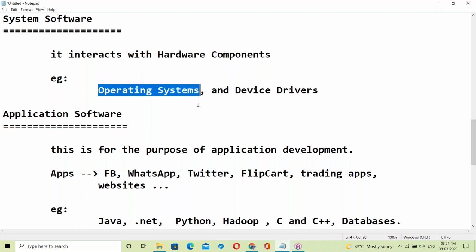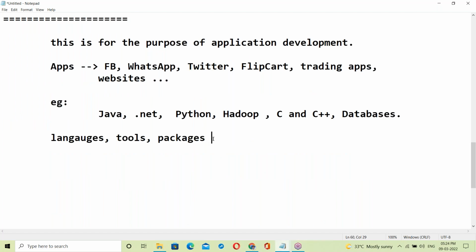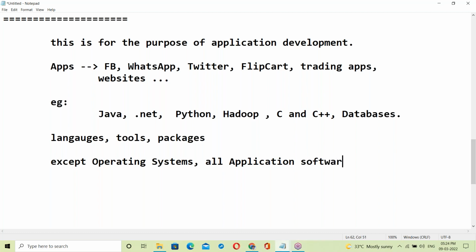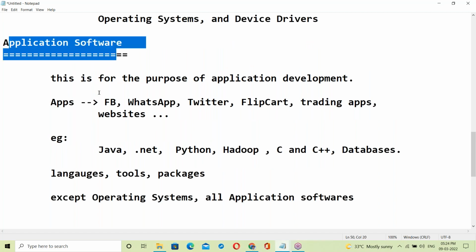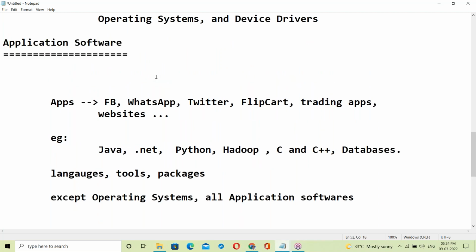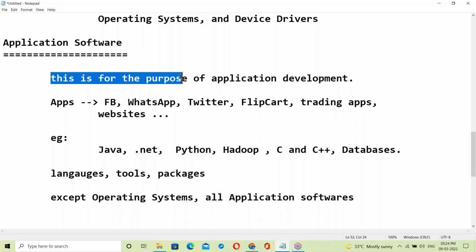Except the OS, all are application software. Simple. Except operating systems, all are application software. What is application software? This is for the purpose of application development.